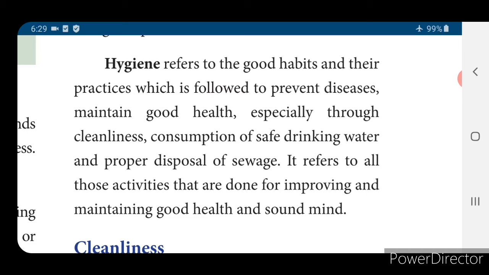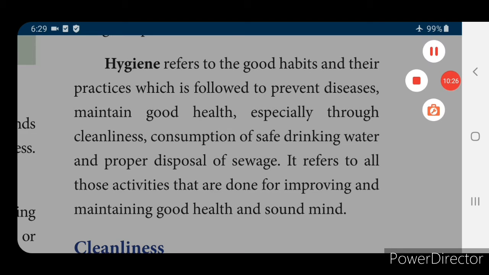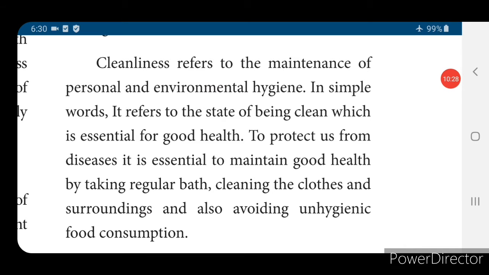Is it clear, children? I hope you understand everything. Cleanliness refers to the maintenance of not only personal but also environmental hygiene. How to keep yourself clean? By wearing washed clothes, taking a bath every day, cleaning your hair at least twice a week, brushing your teeth, and after coming into the home, washing everything, including your shoes properly.